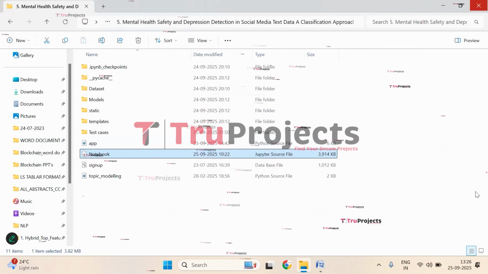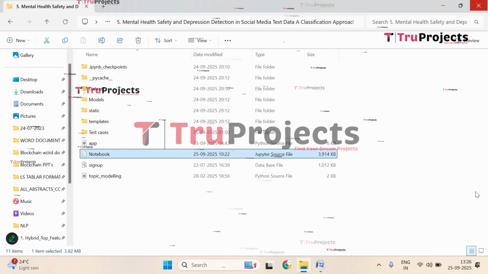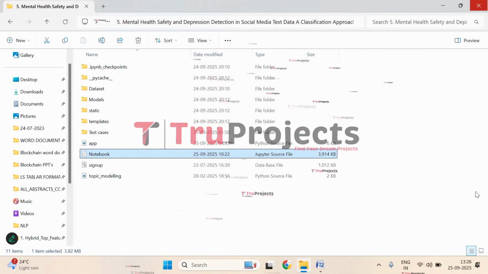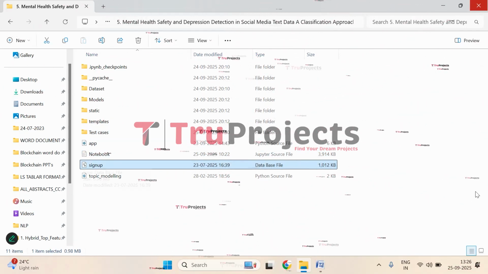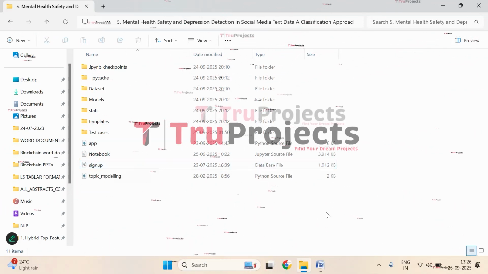Here we have the Jupyter Notebook file, which contains a combination of code, graphs, and outputs all in one place, and it allows users to write and execute code in individual cells, making it a popular choice for data science. And here we have the signup.db file. This file is a database file which is used to store the user information. So this is all about the code folder.